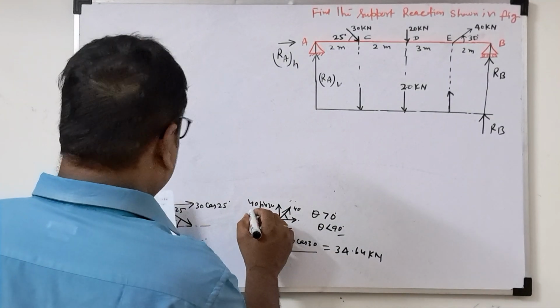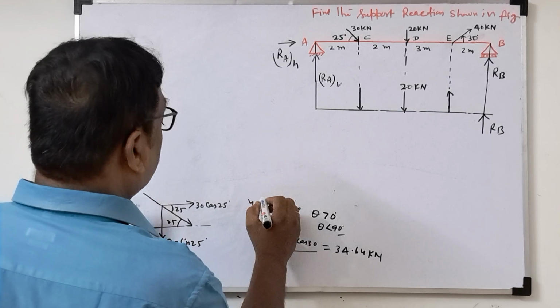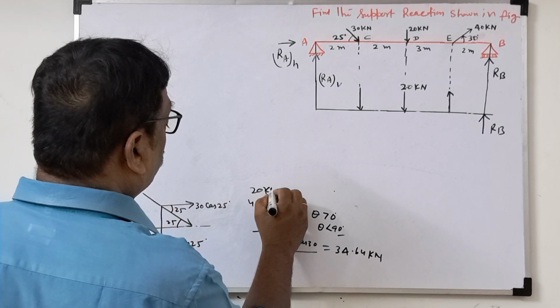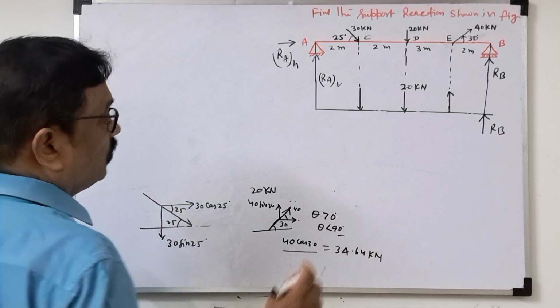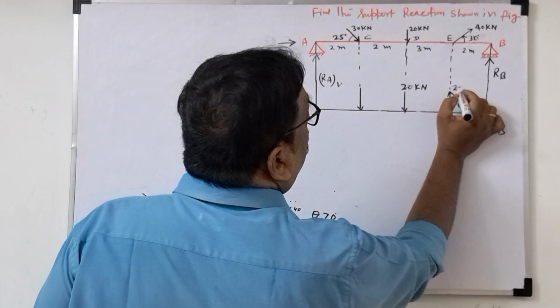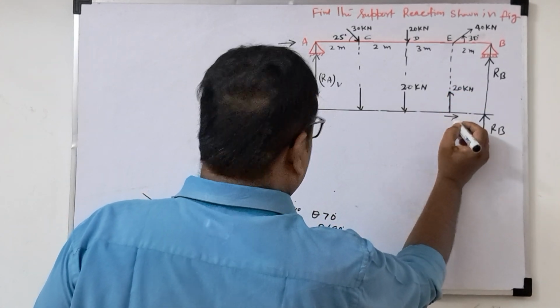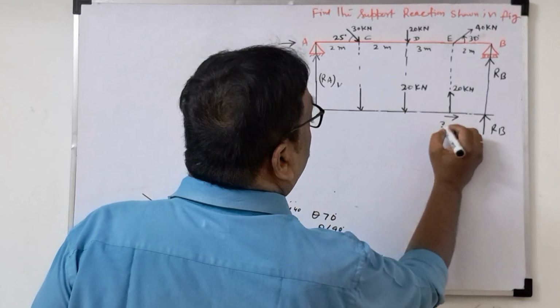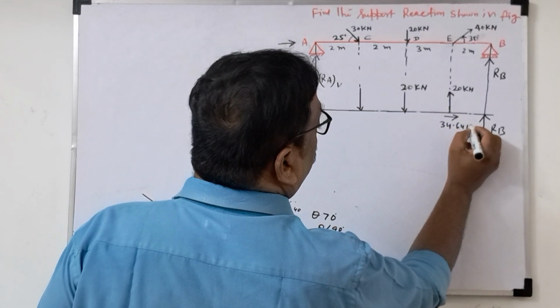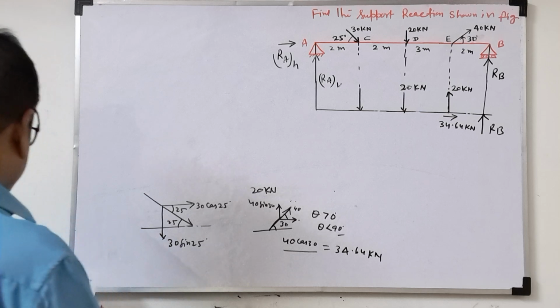Now 40 sin 30 is coming 20 kilonewton. So this will be the 20 kilonewton and this will be the direction. This one is how much? 34.64 kilonewton. So this we know now.